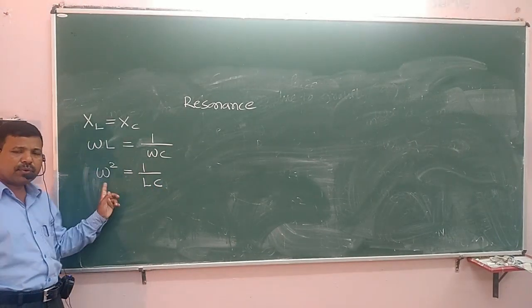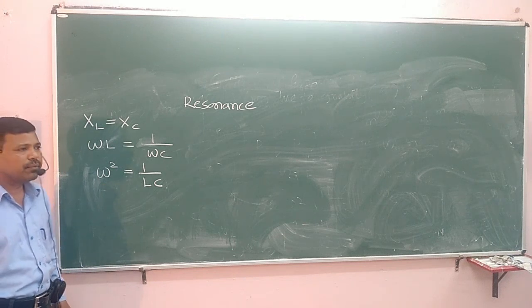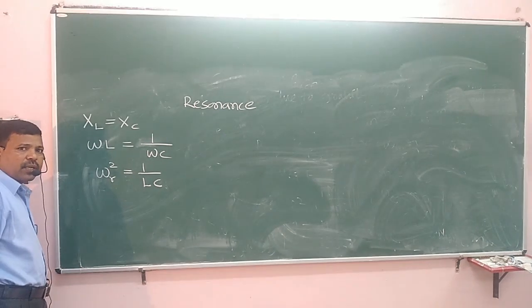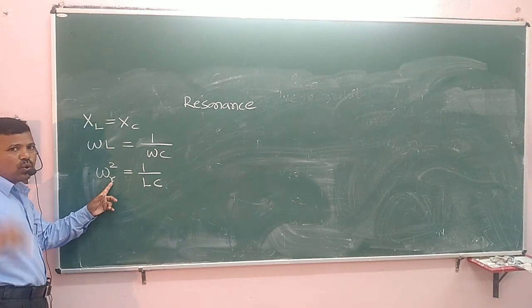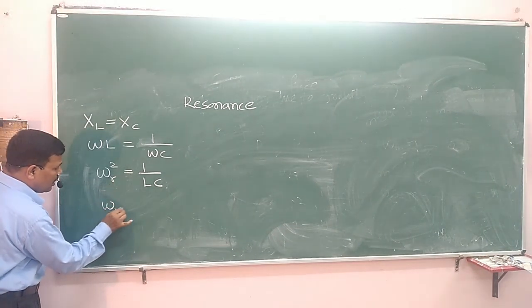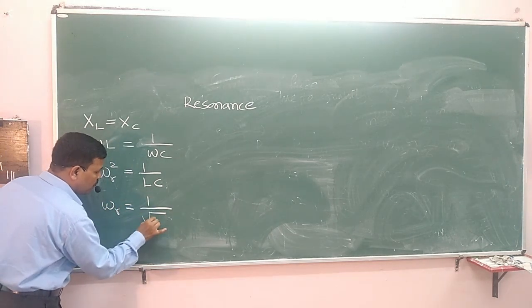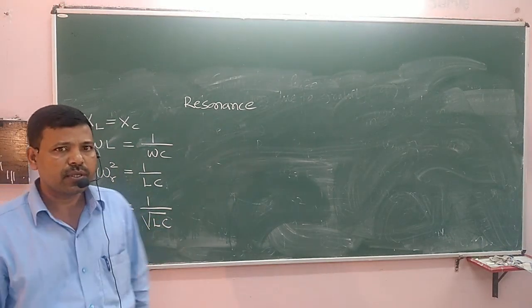Such an angular frequency we call the resonating angular frequency, which is denoted by the symbol omega R or sometimes omega naught. So omega R is equal to 1 upon square root of LC. This is the resonating angular frequency.